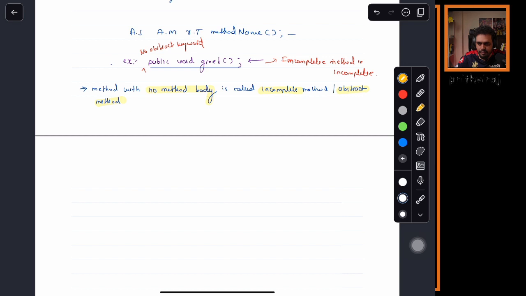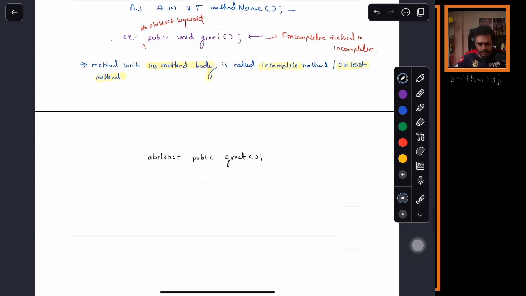Is this clear, everyone? If a method has to be declared as an incomplete method, it should have the abstract keyword. So what is the correct way here? Writing abstract public greet. Yes, public. Sorry, I didn't write void.